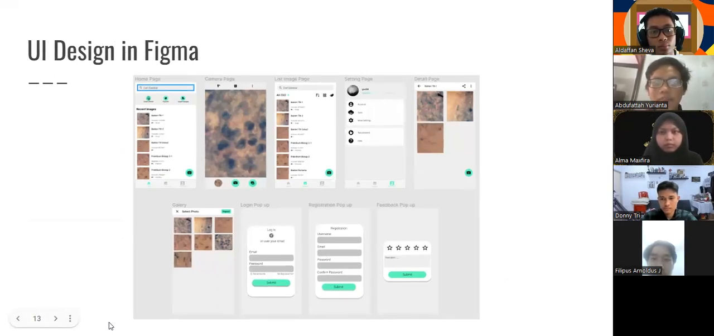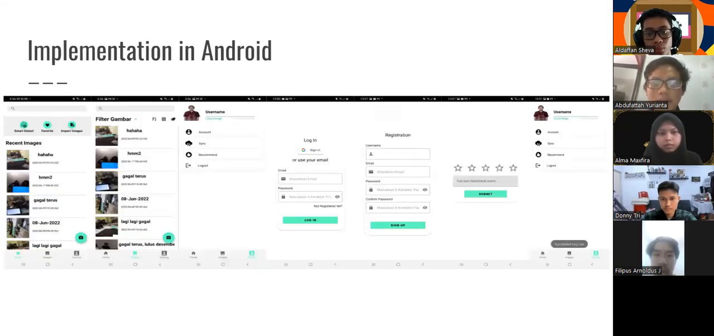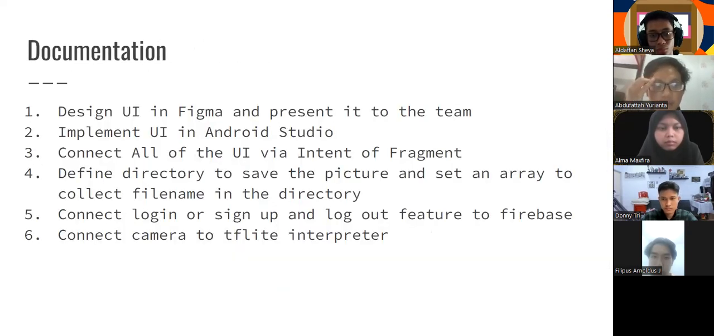In the mobile development part, we need to make the UI design in Figma first, or some other platform that we may use for UI design. In our case, it will look like this. The next step is implementing our design from Figma in Android Studio. We will need to connect all the activities and fragments, as well as use Firebase to authenticate our users, and TF-Lite to interpret locally in Android. Here is some documentation to replicate our steps in the mobile development part.